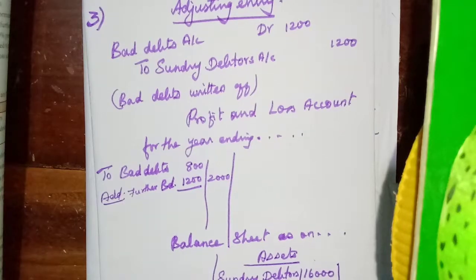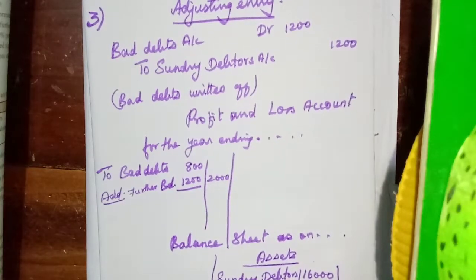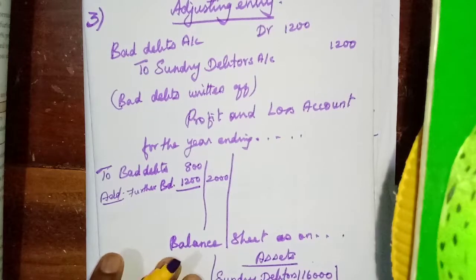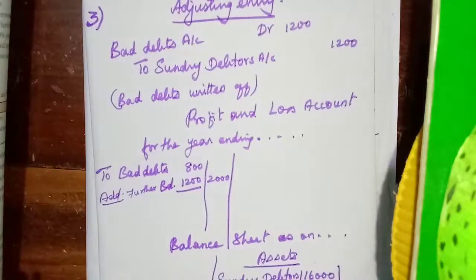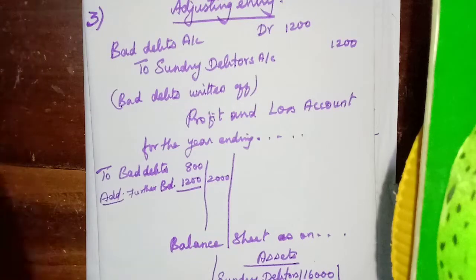Now we will learn the next adjustment. Okay. The 11th one we have completed. With this one we will see any big problems available. Okay. Then we will complete that one.